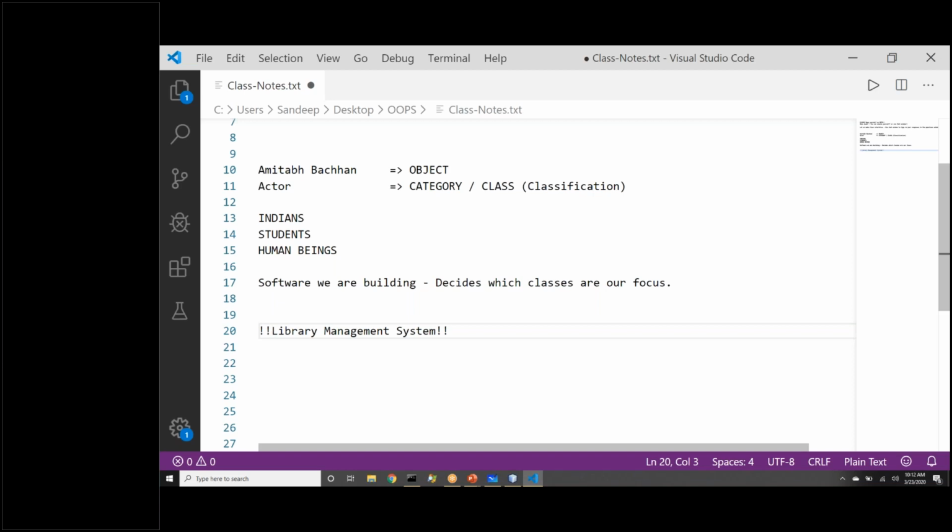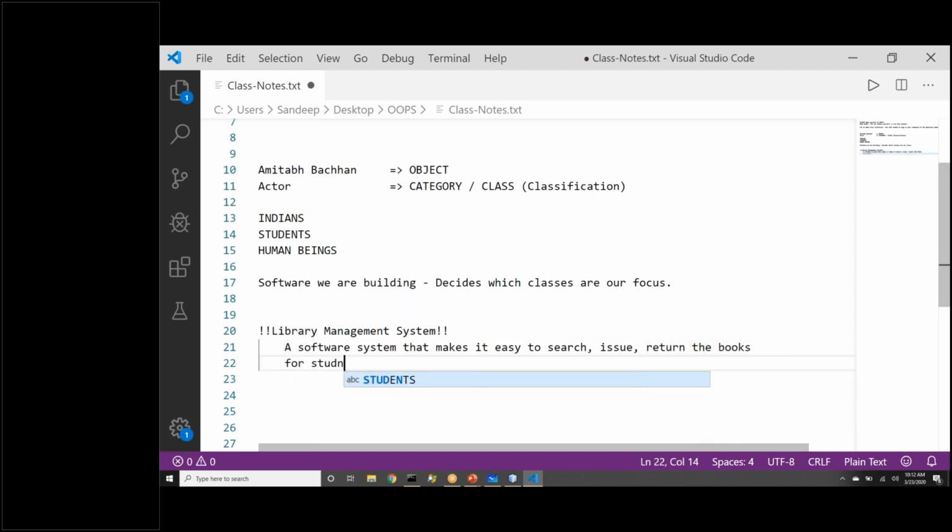So we define it as a software system that makes it easy for students to search, issue, and return books.